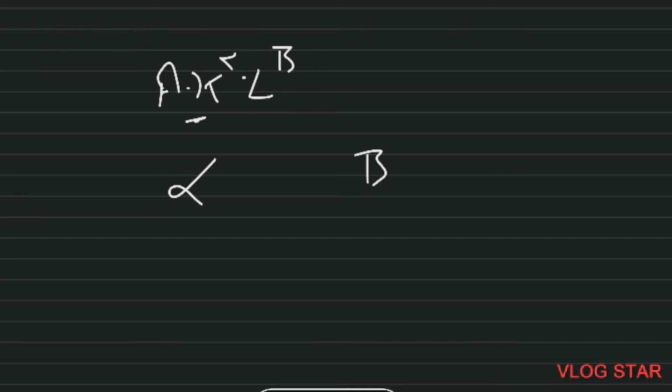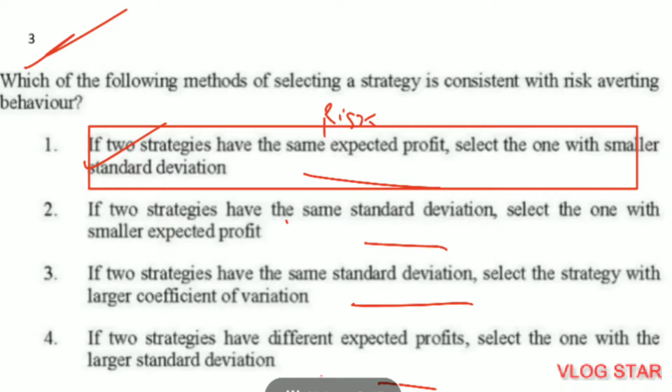The second point, output elasticities with respect to factors are constant. How? There are two factors, capital and labor. If we find output elasticity in terms of capital, it will be alpha, and if we find in terms of labor, it will be beta. And both are constants.